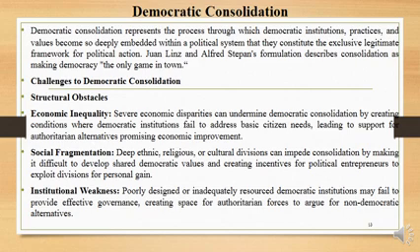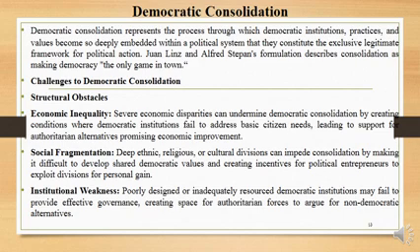Severe economic disparities can undermine democratic consolidation by creating conditions where democratic institutions fail to address basic citizen needs, leading to support for authoritarian alternatives promising economic improvement.